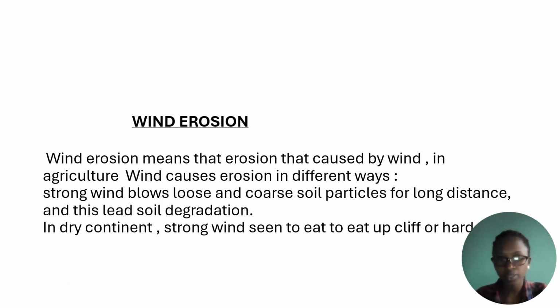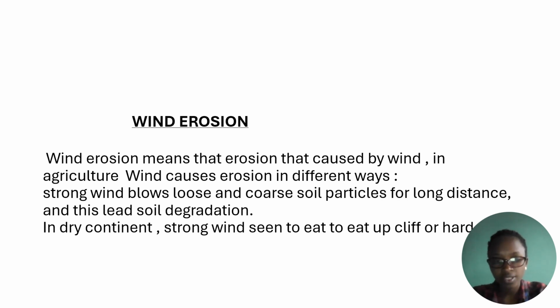Let's continue to wind erosion. Wind erosion means that erosion can be caused by wind. In agriculture, wind causes erosion in different ways. Strong wind blows loose soil particles over long distances, and this leads to soil degradation.